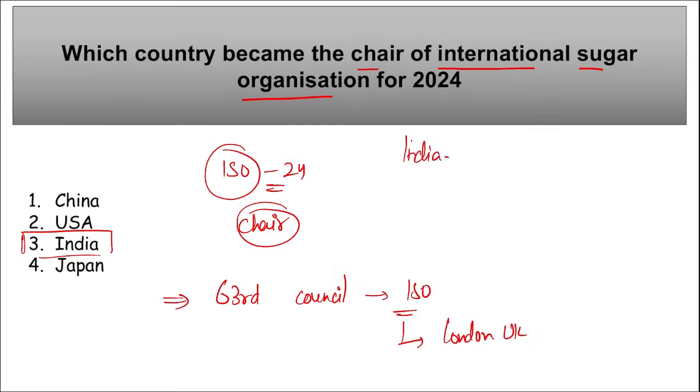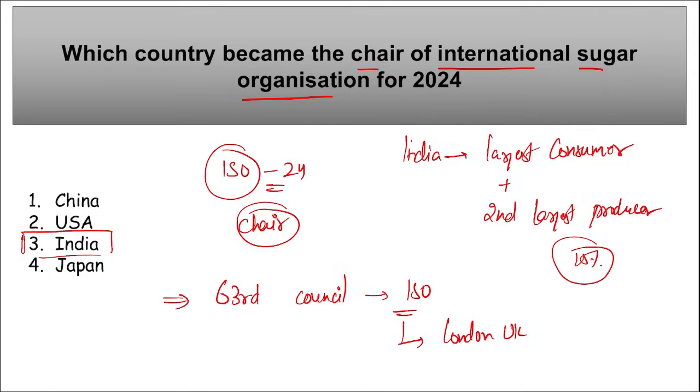What is it, India? India is the largest consumer of sugar and second largest producer of sugar in the world, right? And in the global share, we have 15% share in global sugar consumption and 20% share in global production, right? Then apart from this, we were talking about sugar.